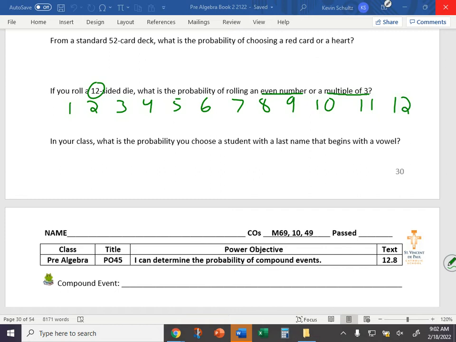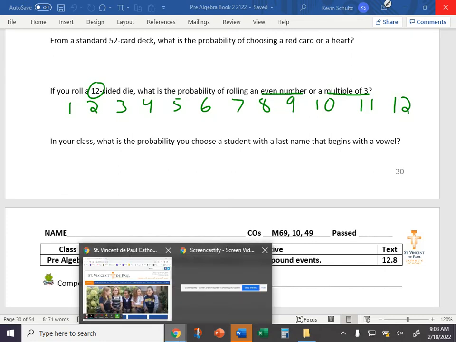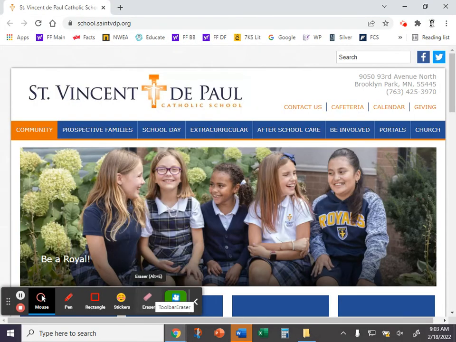Oh, wait. What's multiple? A multiple would be what a number can go into. For example, the multiples of 5: 5, 10, 15, 20, 25, 30, and so on and so forth. It's like 3, 6. We're doing the first one. Yep, and we'll go over these together. So I'm going to pause the video so you have a chance to work on them, and we will come back in a little bit.